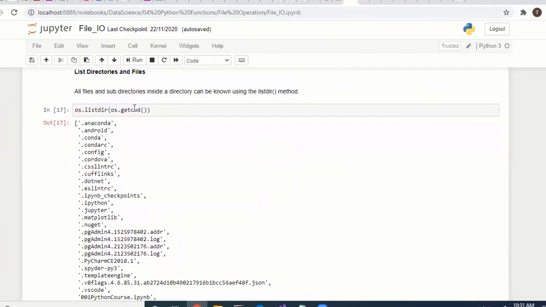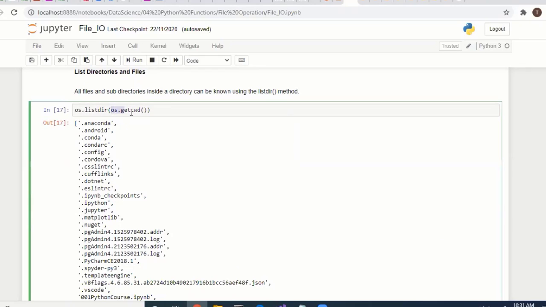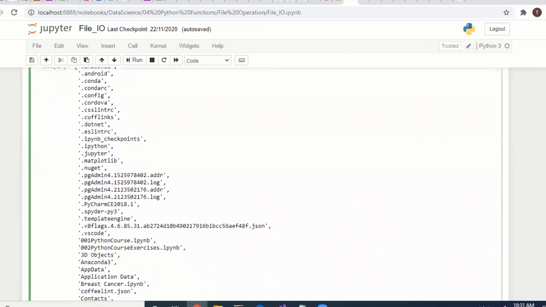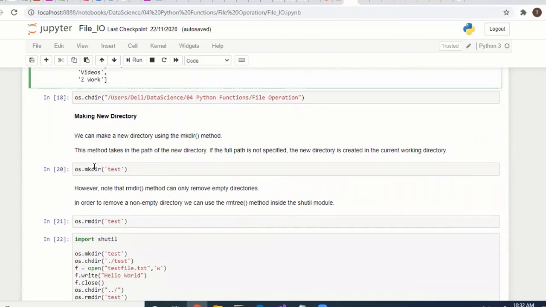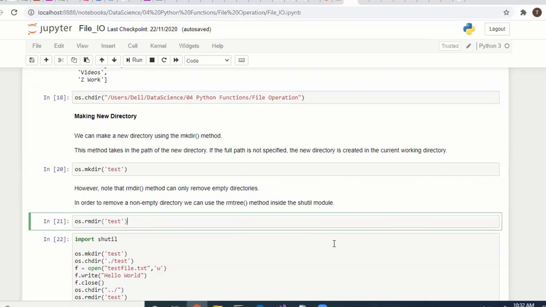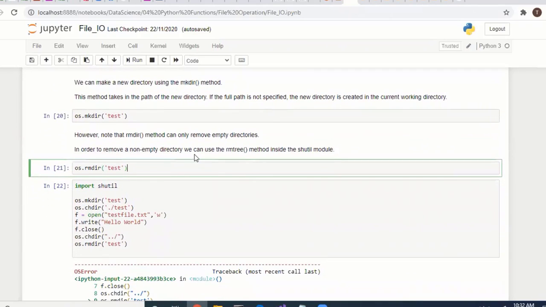If you want to list all the directories, you can use os.listdir in your current working directory. It lists all the different folders there. You can change directory, and make a new directory. If you want to create a new directory, you can, and you can also remove a directory. rmdir removes only empty directories. In order to remove a non-empty directory, we can use rmtree.